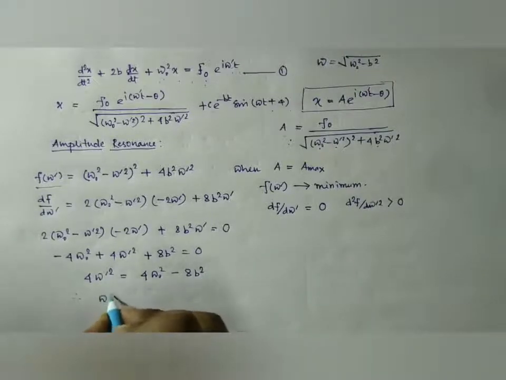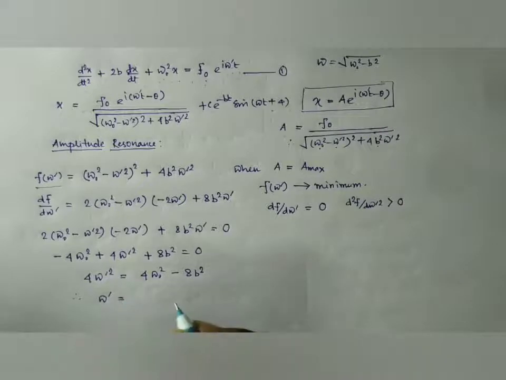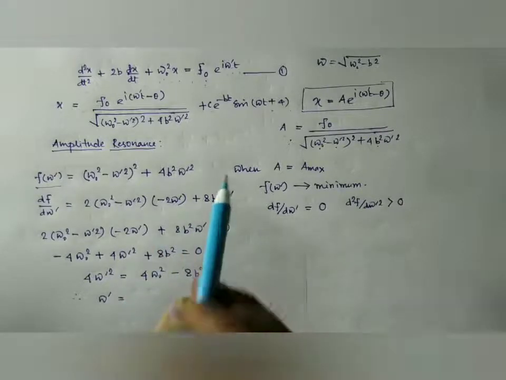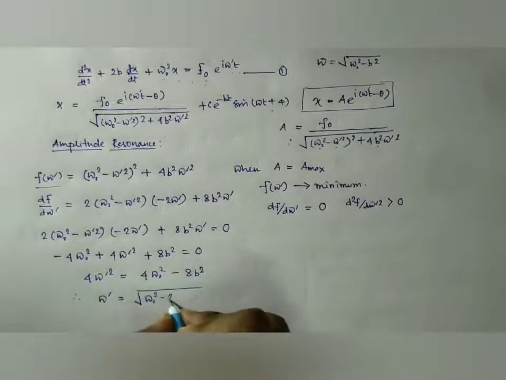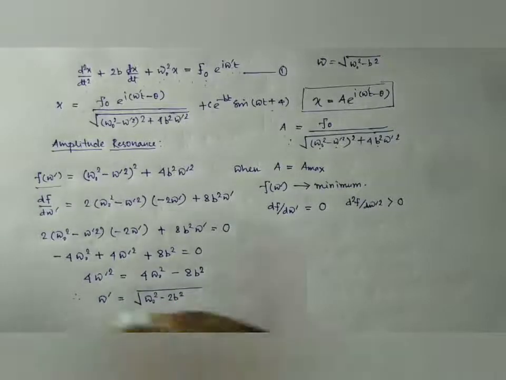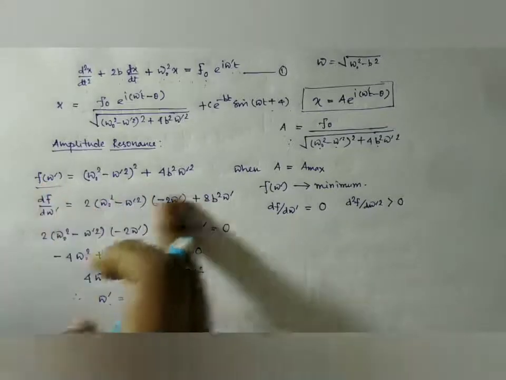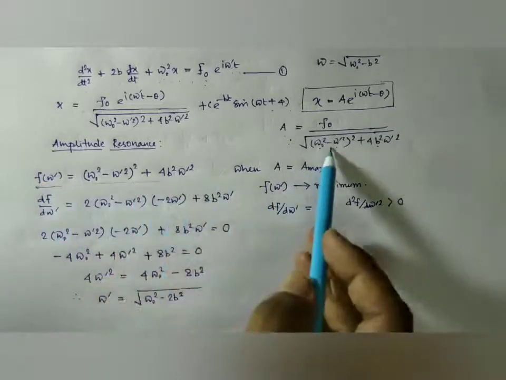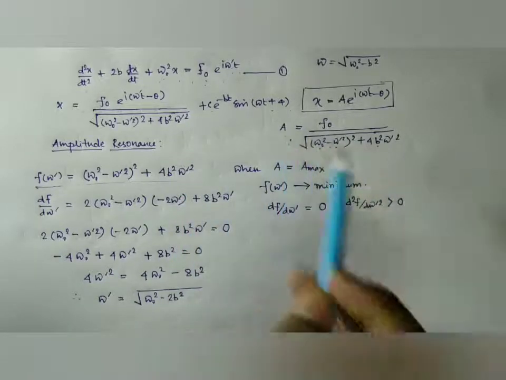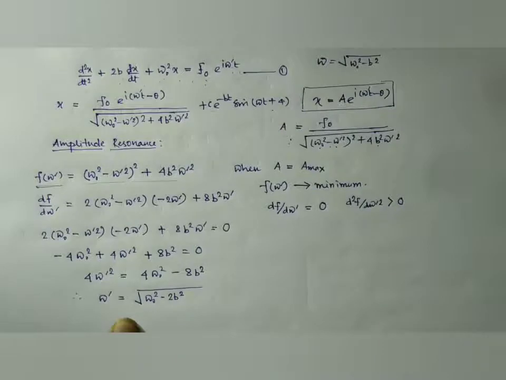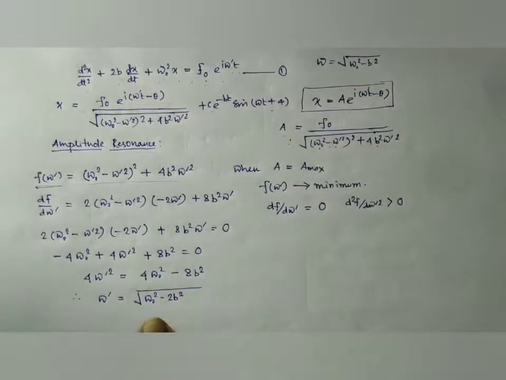So the frequency for which the amplitude becomes maximum is ω' = √(ω₀² − 2b²). Look here, for this frequency this function becomes minimum, and when this function is minimum, the amplitude will be maximum. So this is the value of the resonating frequency when the amplitude is maximum.